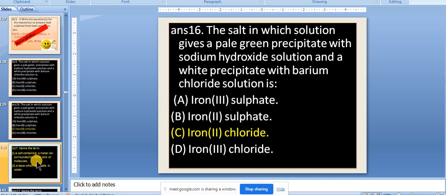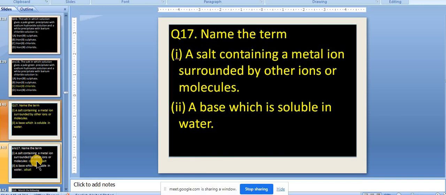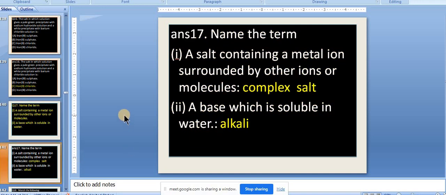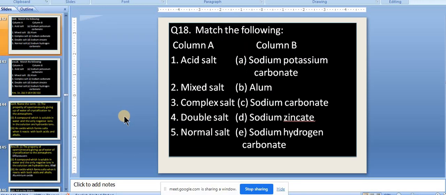Let us move to the next question. A salt containing a metal ion surrounded by other ions or molecules. Although this question may not come, you cannot 100% negate it. Base which is soluble in water, that is alkali. This you know, I can move ahead. Now you can do this matching. Those students who were having some doubts regarding the mixed salt, now their doubt will be clear.